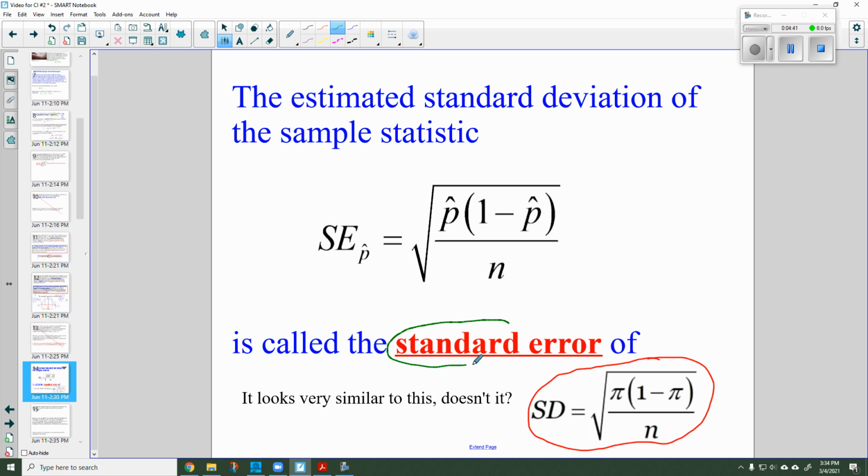Standard error right here. I don't know why they call it error, because it's not really an error. It's just how far away you are from the mean. And when we write it like this, SE of p hat, you'll notice that this looks very similar to that. Instead of pi, we're using our p hat.